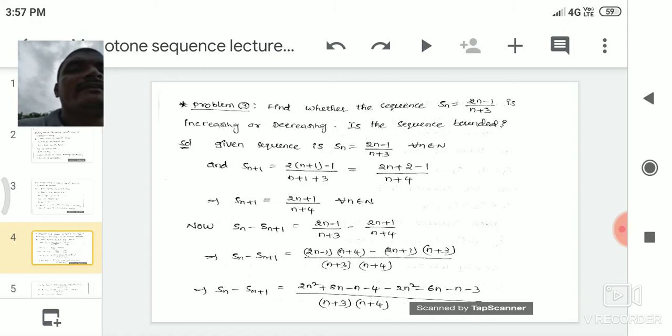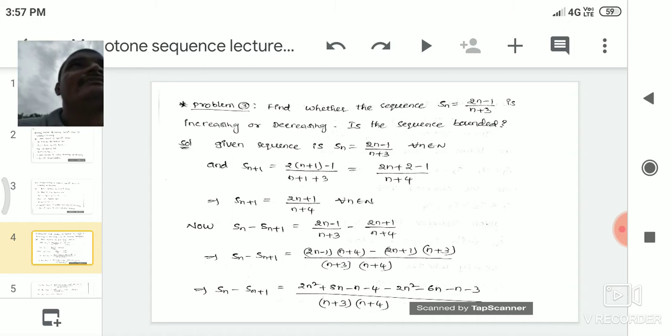So here the given sequence is Sn is equal to 2n minus 1 by n plus 3 for all n belongs to N. Now we write the n plus 1 term of the given sequence, that is Sn plus 1.